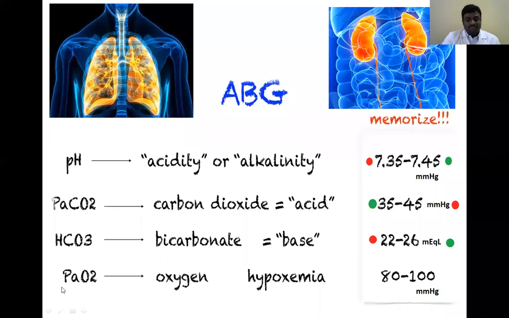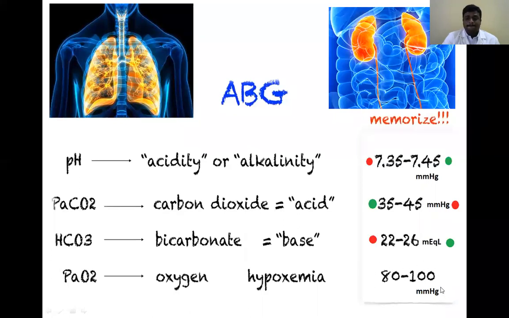Here we also mentioned the partial pressure of oxygen. It does not have any direct relation with acid-base disorders. We need to know this value for other conditions, to see whether the patient is getting proper oxygen that is utilized by our body or not. The PaO2 value is 80 to 100 mm of Hg.